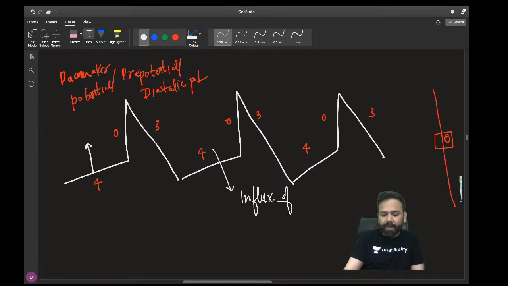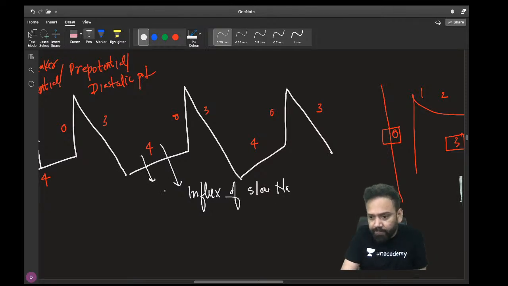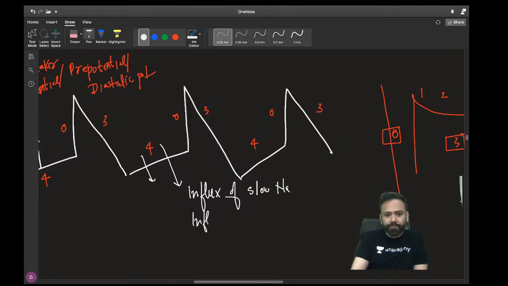Which type of sodium ion? Each point is MCQ. There is influx of which type of sodium ion? Slow sodium or fast sodium? So you need to remember that it is slow sodium, number one. Number two, there is influx of, yes Akshay, you are correct. Very good. There is influx of